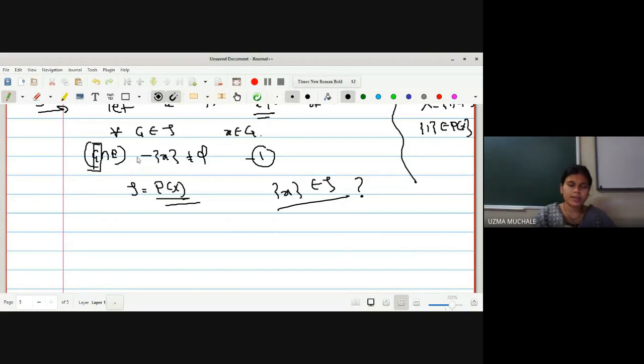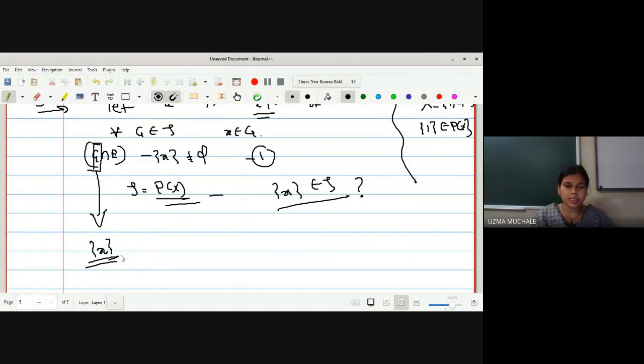कुठला guaranteed open set आहे ज्यामध्ये X आहे, small x? Singleton X. Okay, singleton X is a guaranteed open set which contains a small x. So instead of having this G, I can replace this G by singleton X. Why is this so? This singleton X is a member of tau, since tau is a discrete topological space.